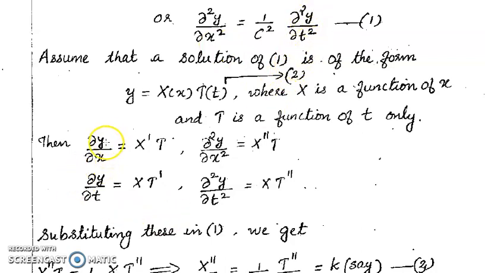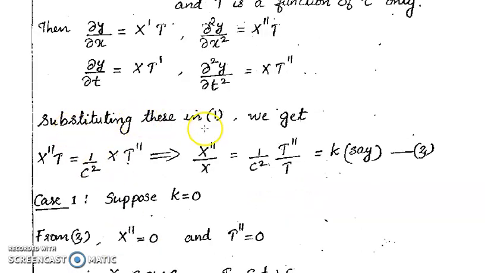Then we have ∂y/∂x = X' T, then ∂²y/∂x² is X'' T, and similarly ∂y/∂t = X T', and ∂²y/∂t² is X T''. Substituting this in equation 1, we get X'' T = (1/c²) X T''. Then we have to convert this to variable separable form.